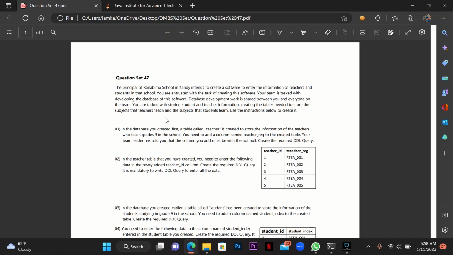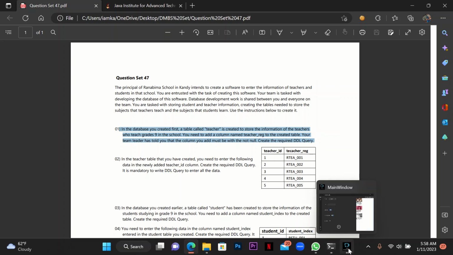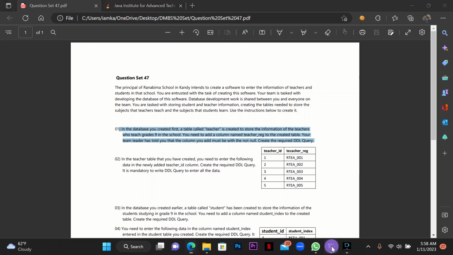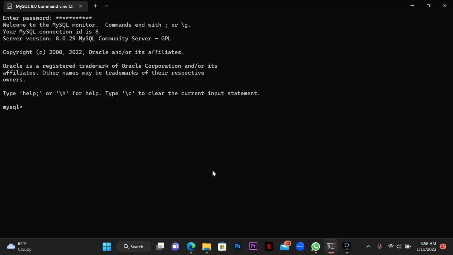So in this question set, in the first question, they are asking: in the database you created, first a table called teacher is created to store the information of the teachers who teach grade 9 in the school. You need to add a column named teacher rec to the created table. Your team leader has told you that the column you add must be NOT NULL. Write the required query. Okay, now we have to enter a new column to our table called teacher, which we created in the earlier videos. So first you have to open the MySQL command line client.